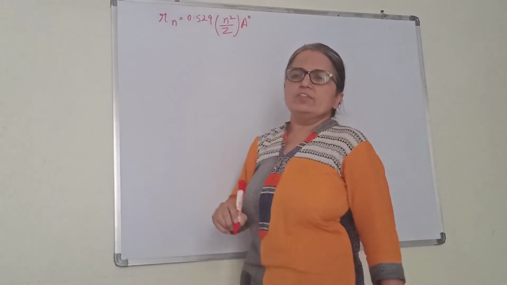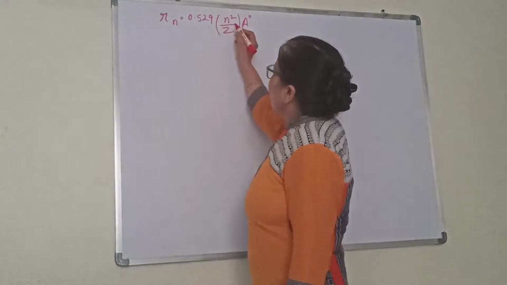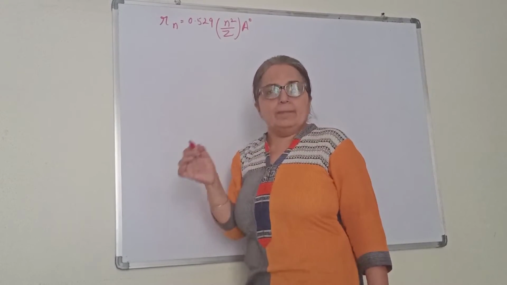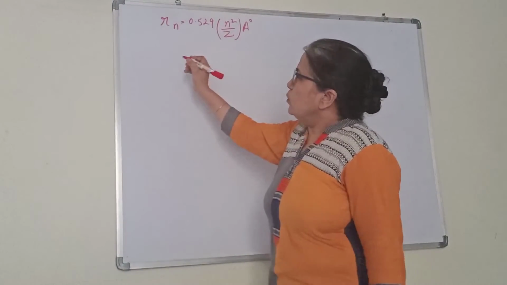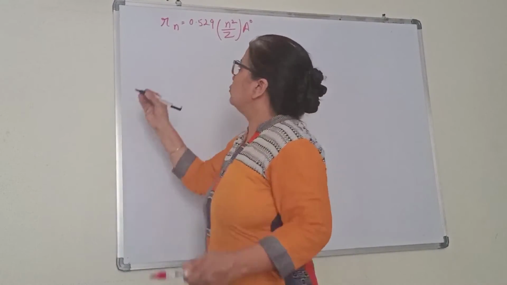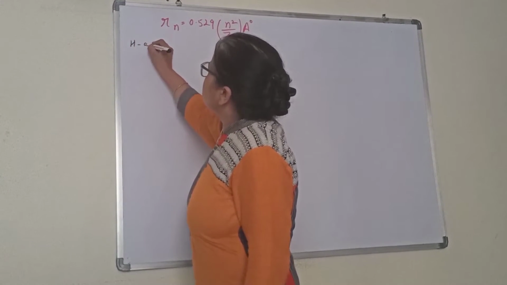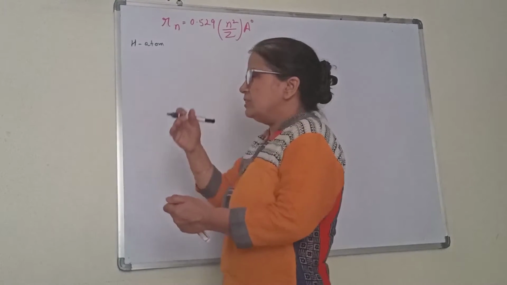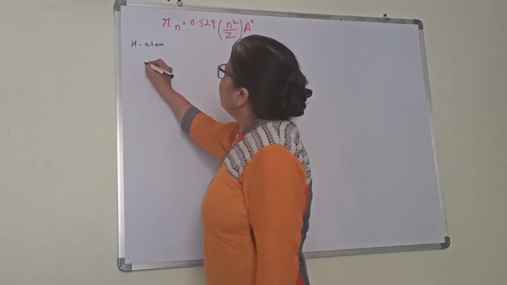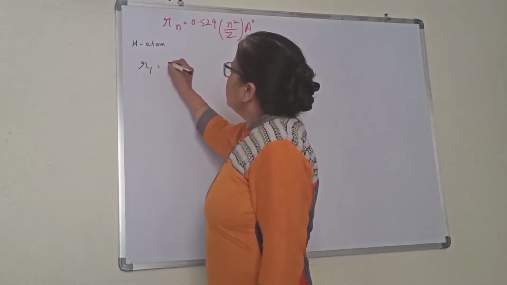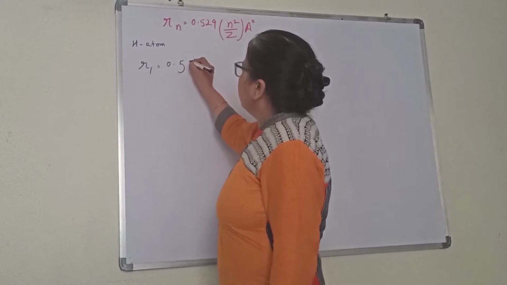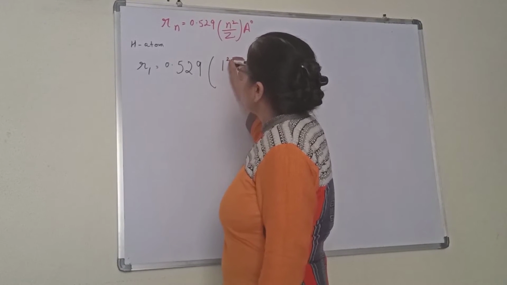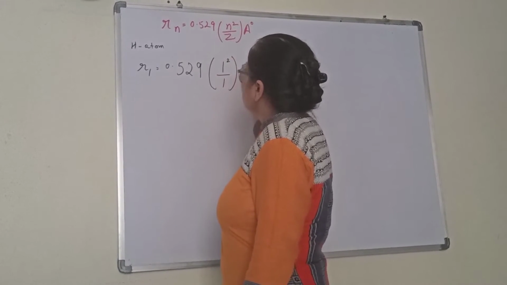This is the formula for the radius, where n is the orbit and Z is the atomic number. Suppose we have to calculate for the hydrogen atom. For the hydrogen atom, we want to calculate the radius for 3 orbits. We will write R1 is equal to 0.529 into 1 square, first orbit, by 1 angstrom.